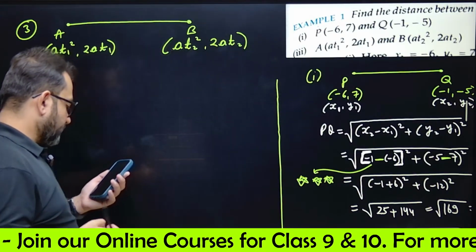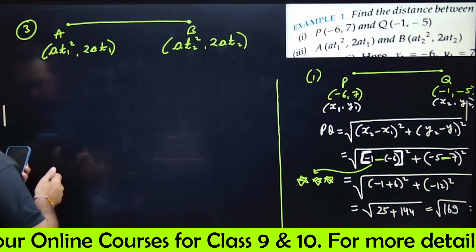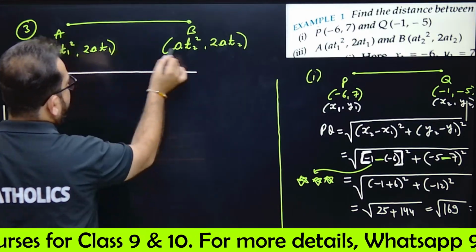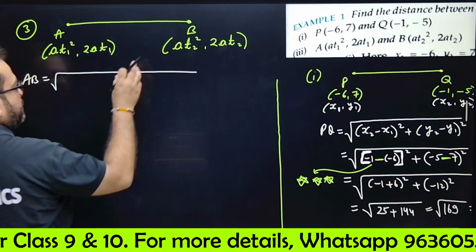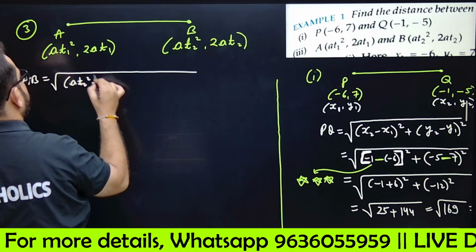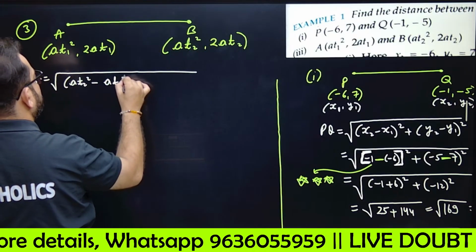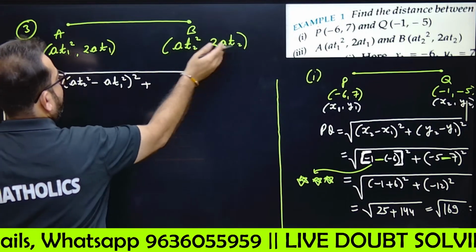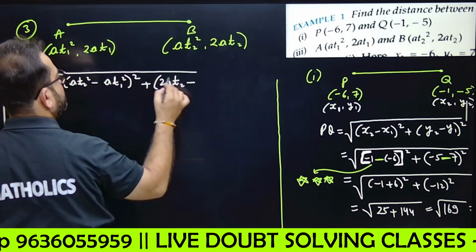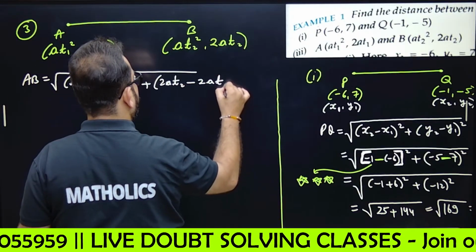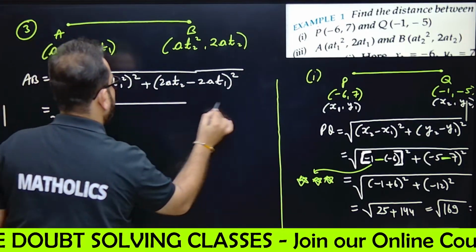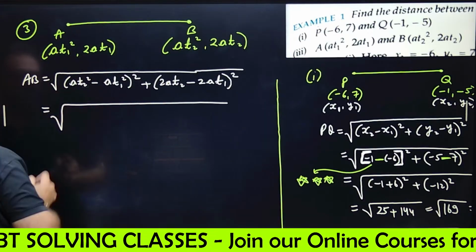So we'll write down directly AB equals to. Now I am not writing x1, y1, x2, y2. X2 is this. So I'll write A T2 square minus x1 is A T1 square, whole square, plus y2 minus y1, means 2A T2 minus 2A T1, and obviously it's whole square, right? See, A is common.